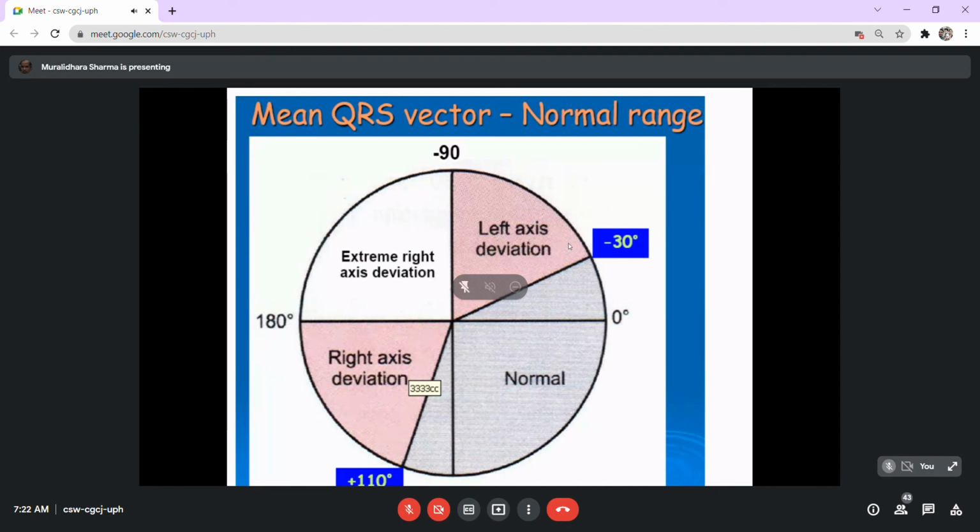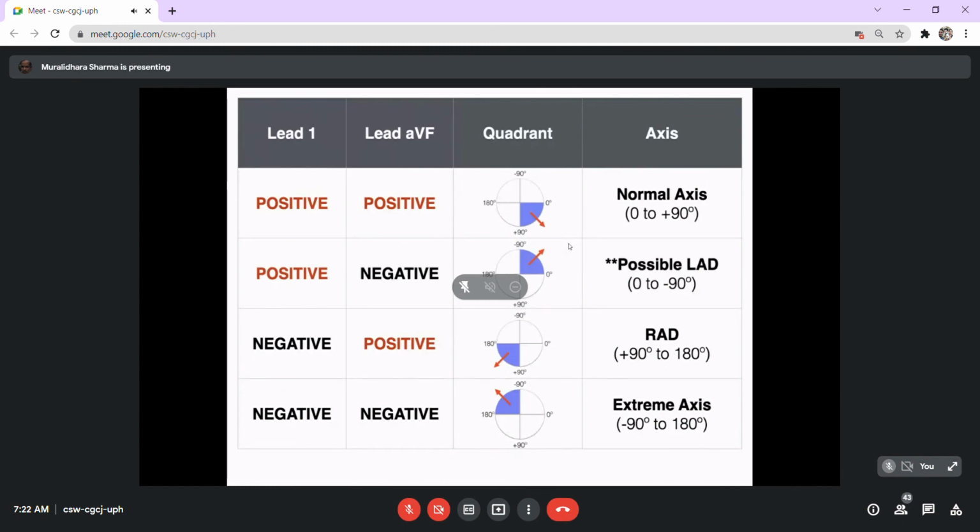So usually the terms used are this way. Now, as I told you, to put a graph and draw a graph would be practically not possible. So there are certain easy formulas, which can be adopted to a great extent accurately. If the current is positive in lead 1 and lead aVF of both, then it can be taken as a normal axis. Of course, a few exceptions would be there. I have given this formula only as an easy, simple formula with moderate accuracy. Some errors could occur. You can even learn this by heart.